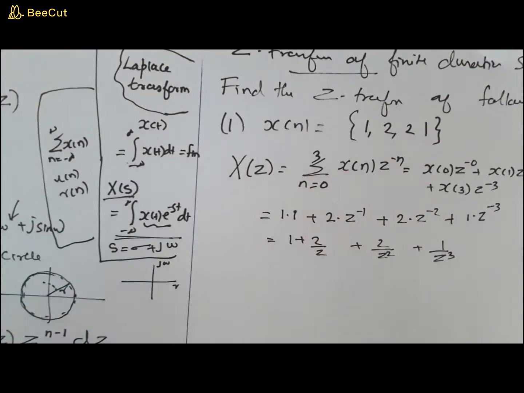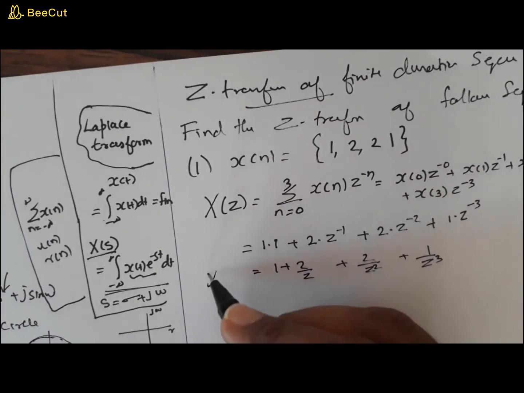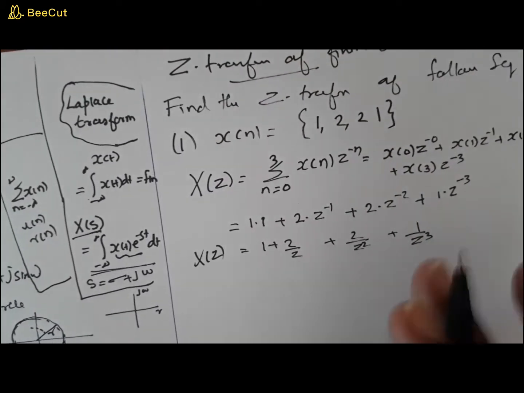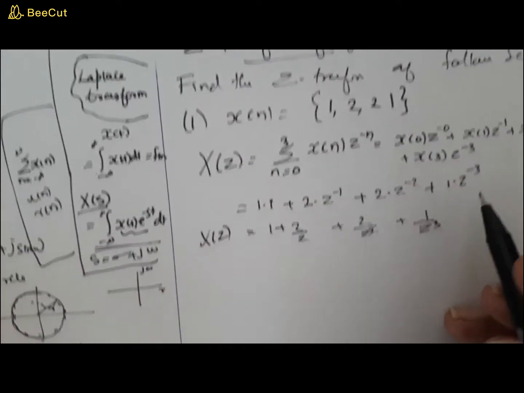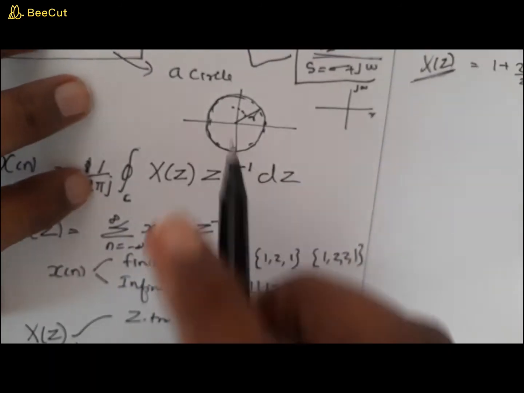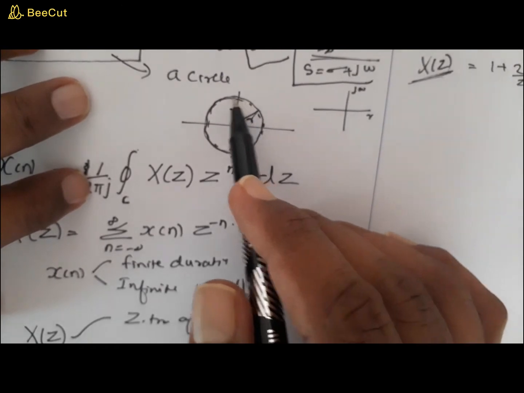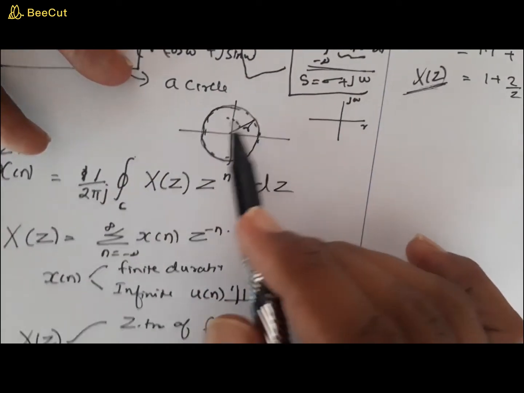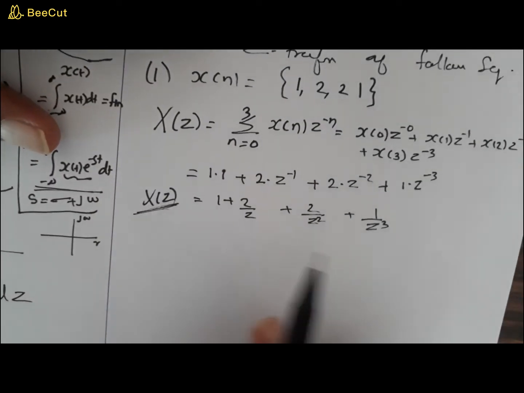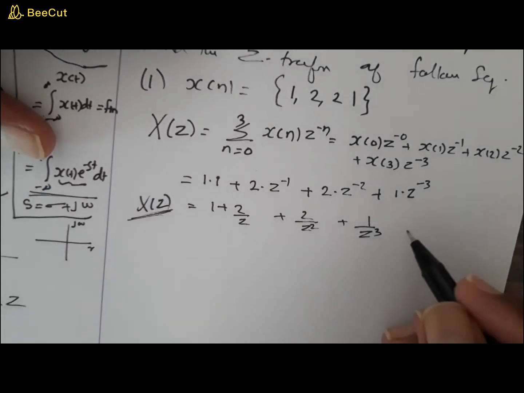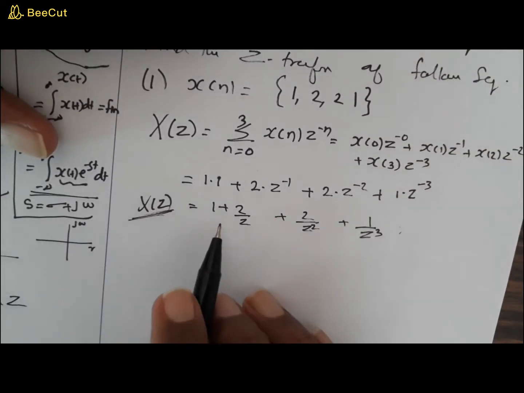Now if you simply write x of z like this, the examiners may cut some credits. It is a must to speak about the existence of this x of z. This x of z can be inside a circle or outside a circle, so you need to define where x of z exists.